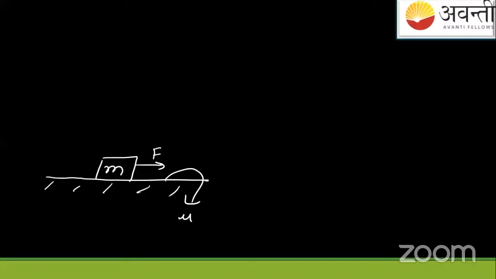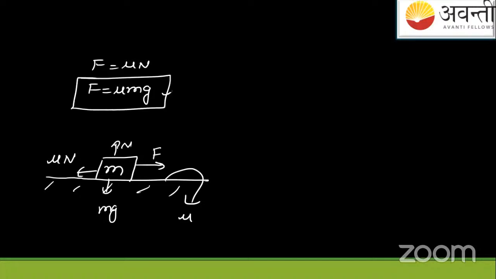You know this thing, if this block is moving, the ground will be applying a friction force on it, which equals mu into N, where N is the normal reaction, equal to mg. You know this thing, no? So we'll say here, if this is moving, are we writing like this? F equals mu N. Where have we written this thing? Are we writing like this? F equals mu N.